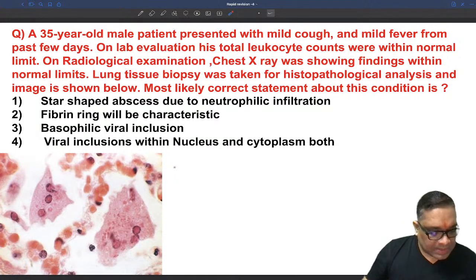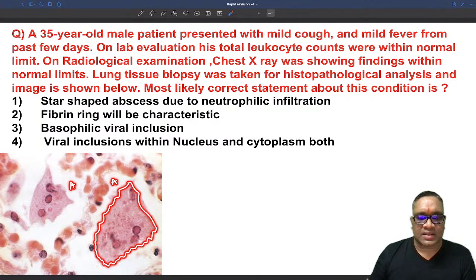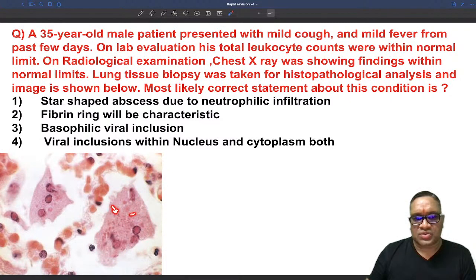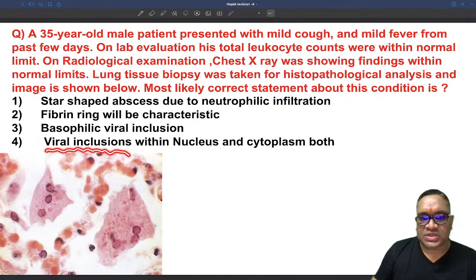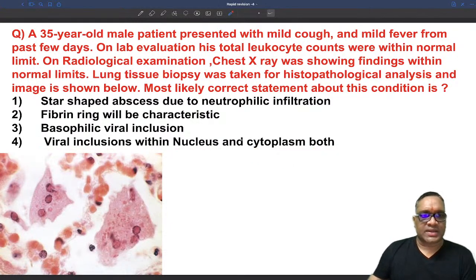Very good. So I think Puneet again has given me the first correct answer, that is D. What is your diagnosis by seeing this picture? Can you tell me? We are seeing a lung biopsy. This is the alveoli, right? You can see these are the alveolar septa, and this is the alveoli. Within the alveoli, you can see there is a multinucleated giant cell which has eosinophilic inclusions in the cytoplasm and also in the nuclei, right? So it is a viral inclusion within both the nucleus and cytoplasm. So this is the correct statement.